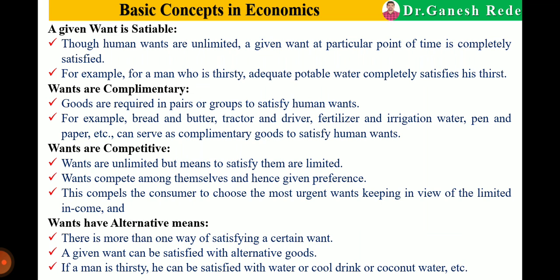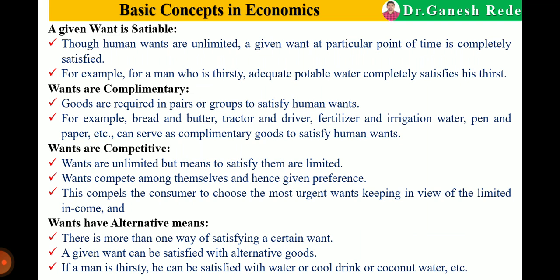I will purchase the bike because of limited sources, or limited money. So wants are competitive, or they compete for preference. I will give the first preference to the bike, then after some time I will give the second preference to the car. Okay, so wants are competitive.